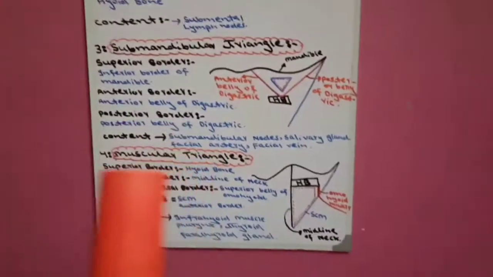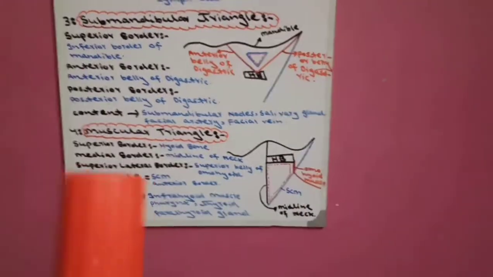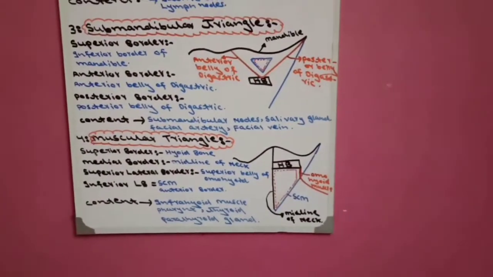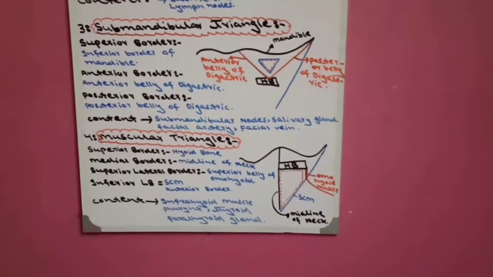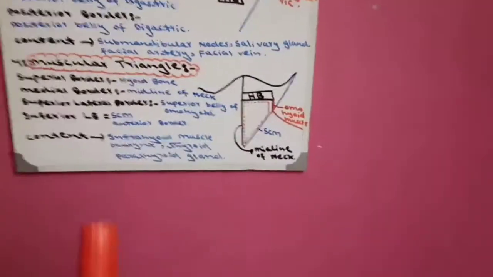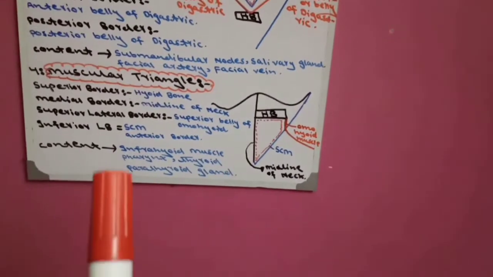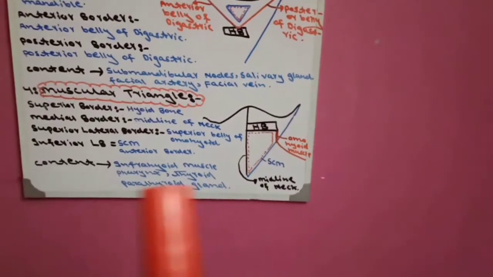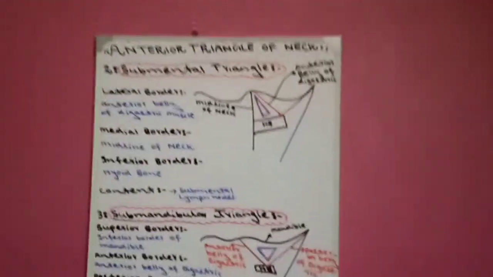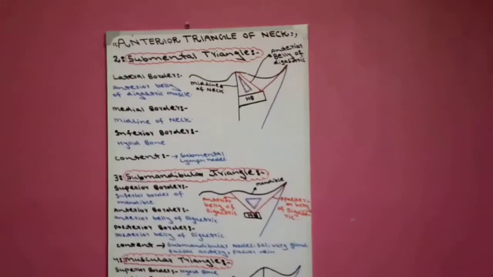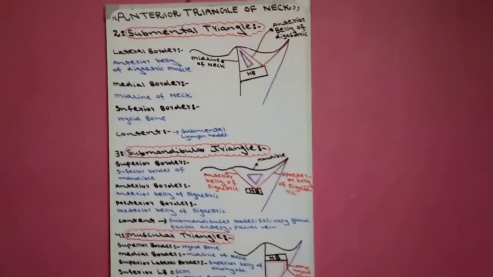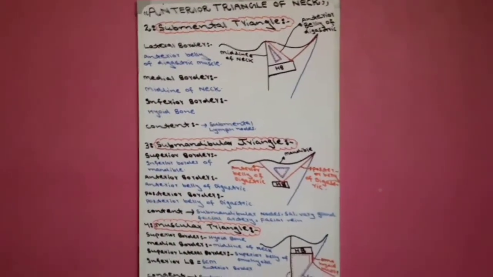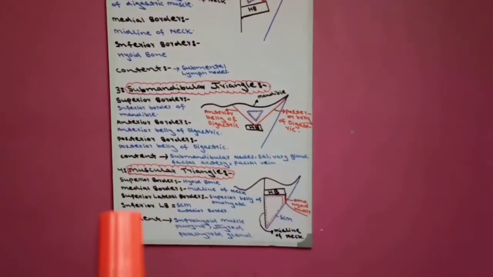Now after muscular triangle diagram and border, come to the content. In content there are four structures found in muscular triangle. Number 1, infrahyoid muscles. Number 2, pharynx. Number 3, thyroid gland. And number 4, parathyroid gland. These are the subdivisions of anterior triangle, which are 4 triangles: carotid triangle, submental triangle, submandibular triangle, and muscular triangle.